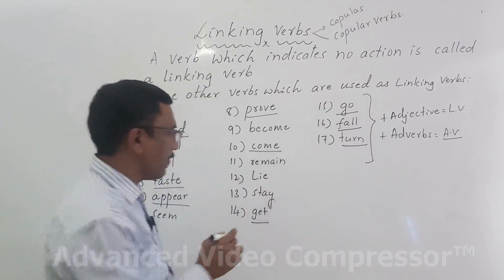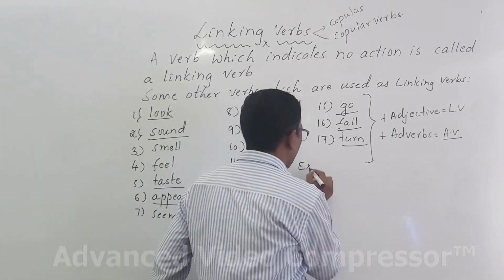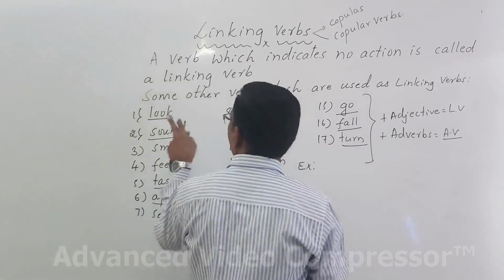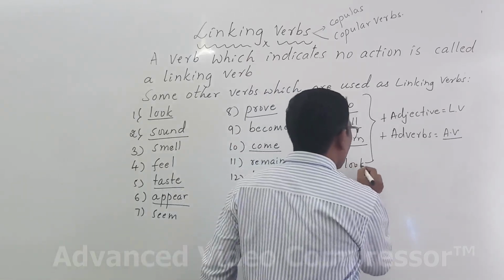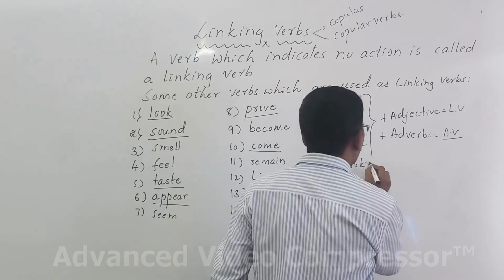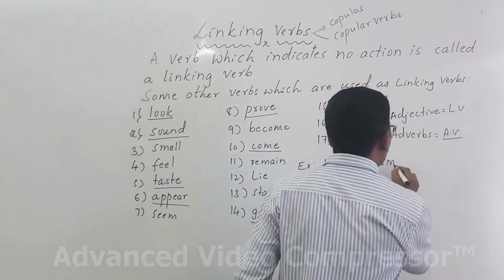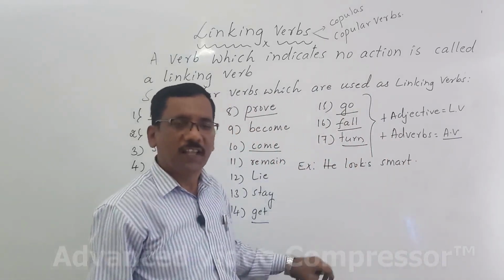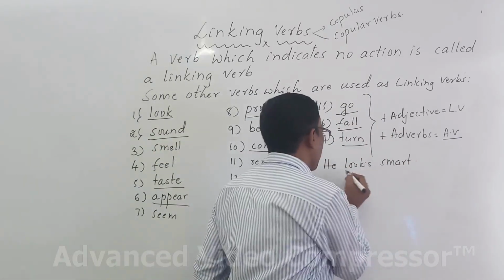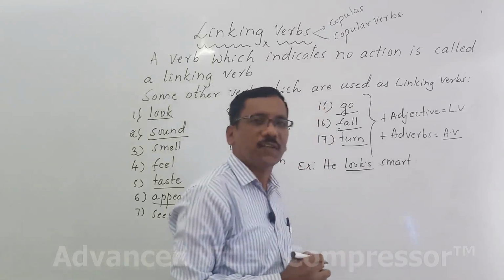Okay, let us see some examples. Example. Okay, see. He looks smart. He looks smart. How does he look? He looks smart. Here, looks is a linking verb.